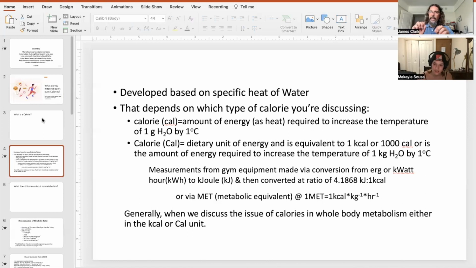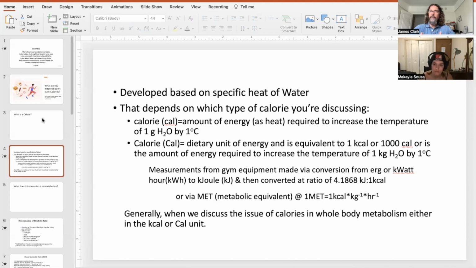Now that same kind of energy thing, if we go to the gym and we use any of the gym equipment, and it tells us that we're using so much energy, we're producing so many calories, we're expending so many calories of energy, the gym equipment is not specifically measuring that.